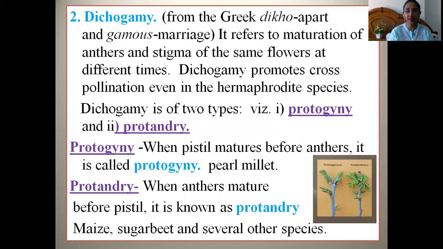The second mechanism that promotes cross pollination is dichogamy. It refers to maturation of anthers and stigma of the same flower at different times.